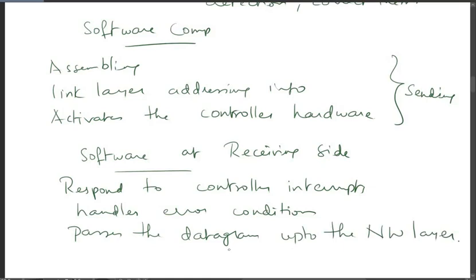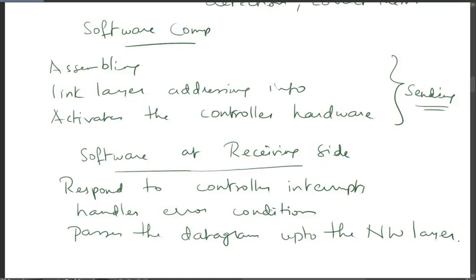So these are some of the services offered by the link layer. First one is framing, then we have link access, then reliable delivery, and finally error detection and correction. Error detection is done by adding the error detecting bits along with the frame header at the sending end, and the software at the receiving side will detect the errors.